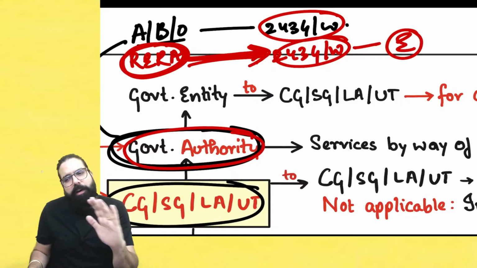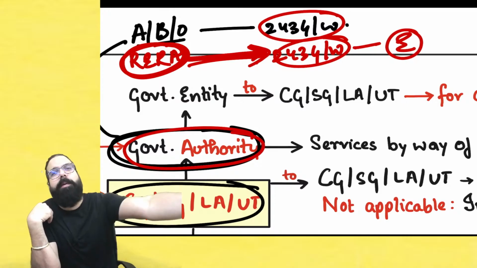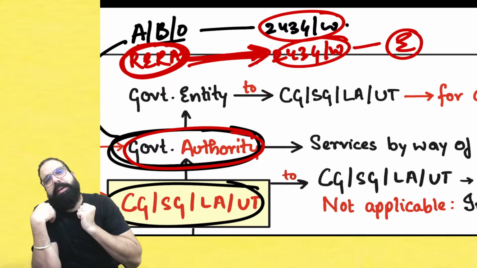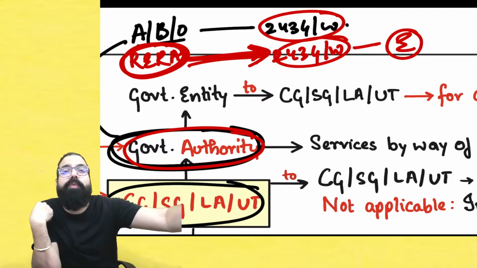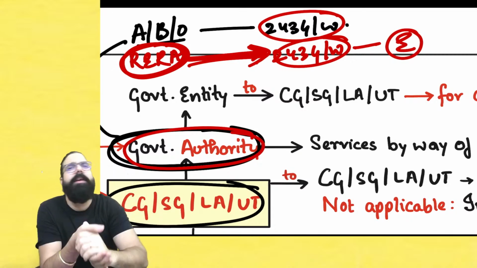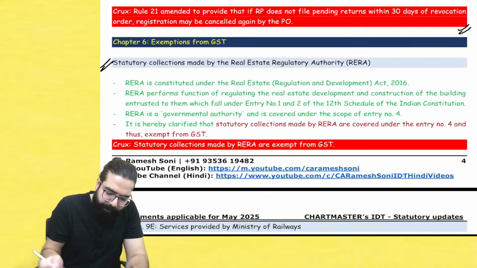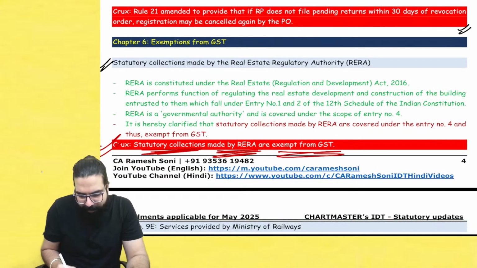So RERA will not charge any GST. What RERA does is, for real estate builders, it will charge them statutory dues and fees, etc. Whatever fees are there, because RERA is doing 243G and W work and charging all these fees, on RERA's work there is no GST. Done, sir. That's all that has been told over here. Statutory collections made by RERA are exempted from GST.